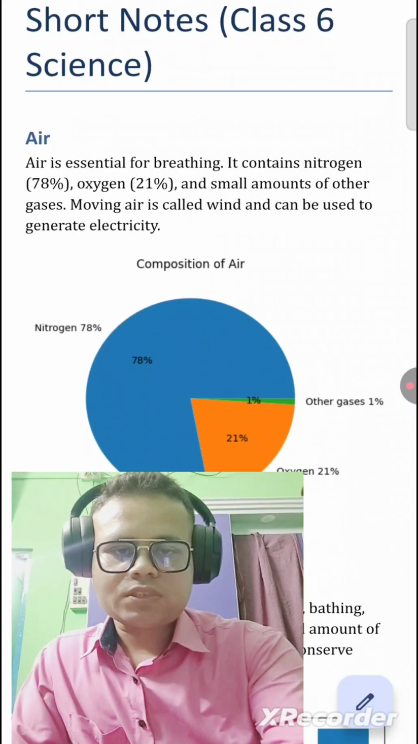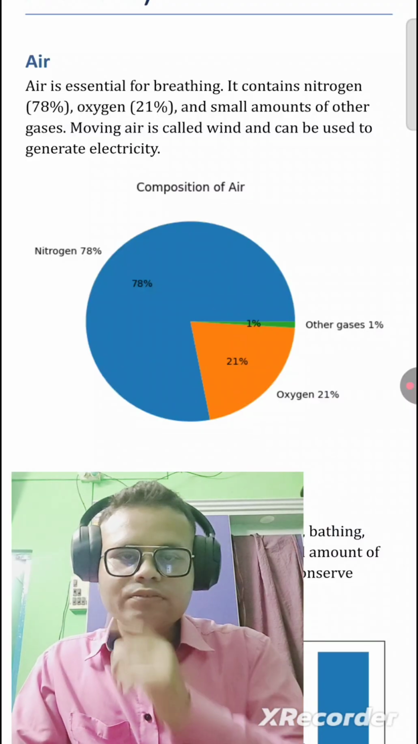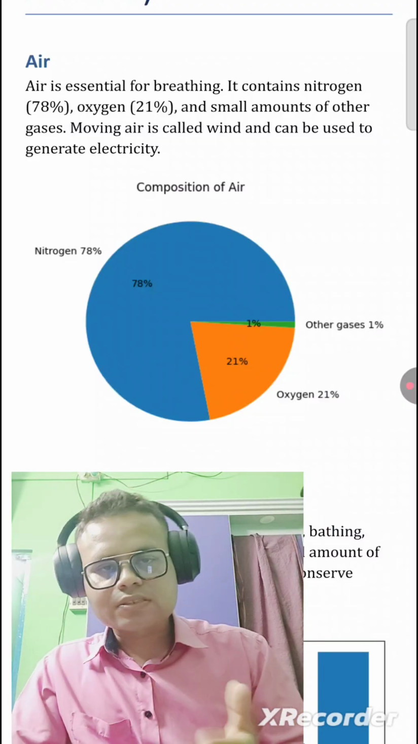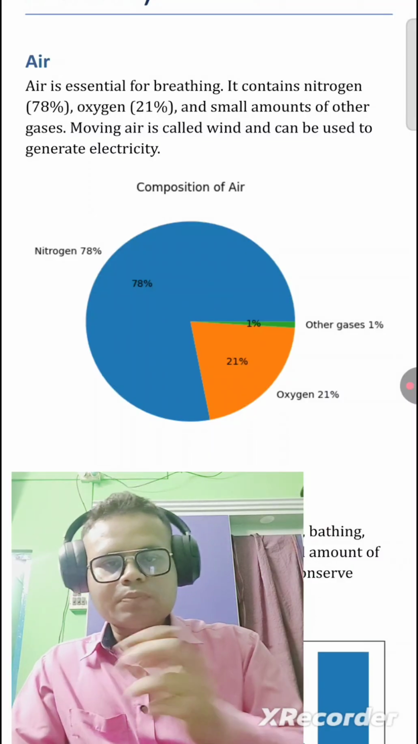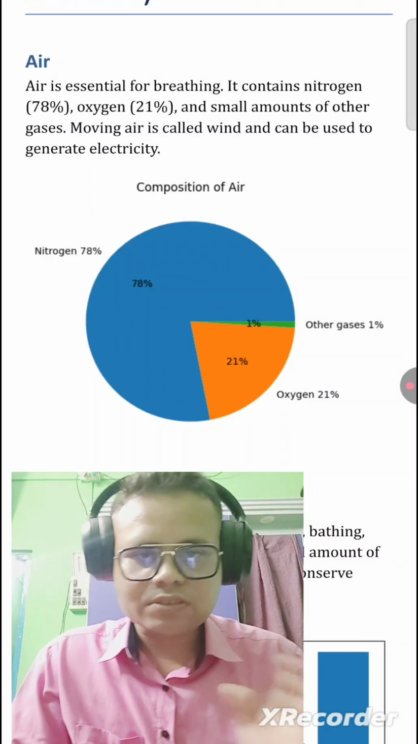Next, you can see in the diagram the composition of air. Nitrogen is 78%, oxygen is 21%, and other gases make up 1%.